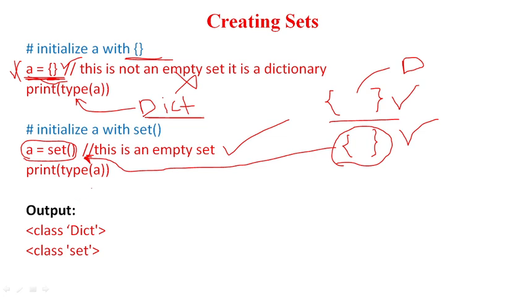Here you can see that when I am printing the type of a the first time, it shows the data type of a is dictionary. And the type of a here is set, because I am using the set function. So if you want to create an empty set, you must use the set function. If you try to create the empty set using the curly braces, it becomes a dictionary.